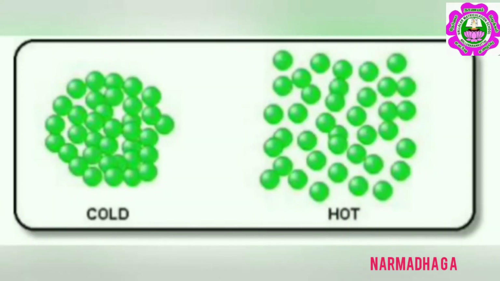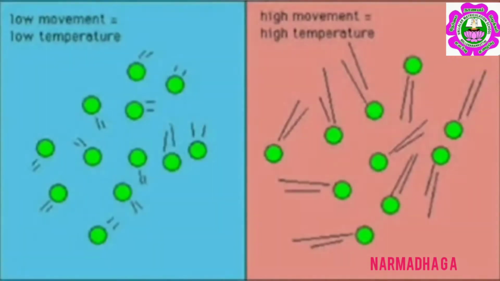These are the arrangements of the molecules in hot and cold conditions of the substances. In other words, we can say the movement of the molecules at lower temperature is slow compared to the movement of the molecules at higher temperature. Or we say that the molecules move faster when the temperature is increased, thus giving more heat energy. So, heat is the total energy of the molecules in a body.